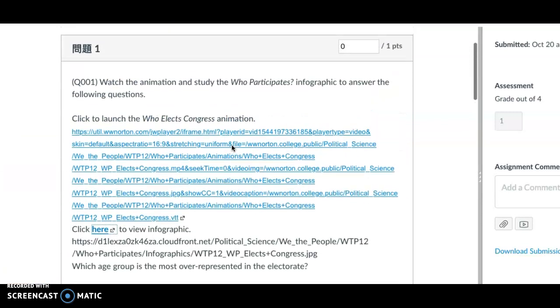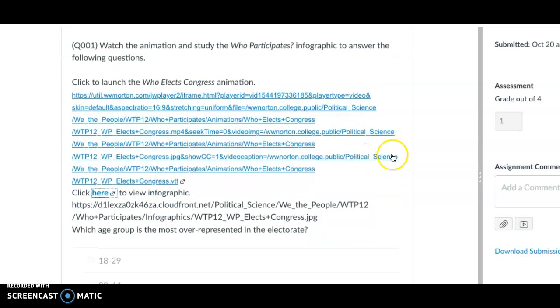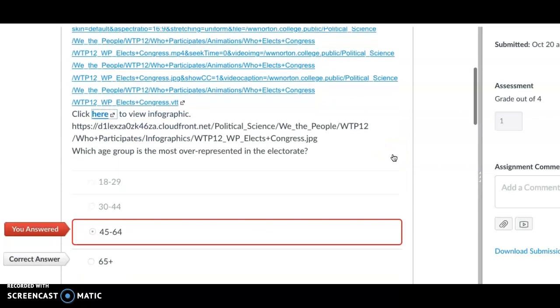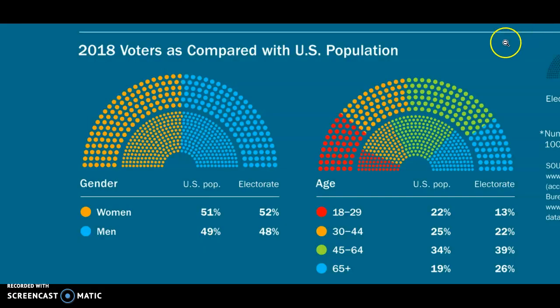So this is your quiz. I'm going to go over number one, and the logic with the first question is kind of the same issue that you had with other questions. The question here is, which age group is most overrepresented in the electorate? You chose 45 to 64. So here the trick is it's asking you which is the most overrepresented.